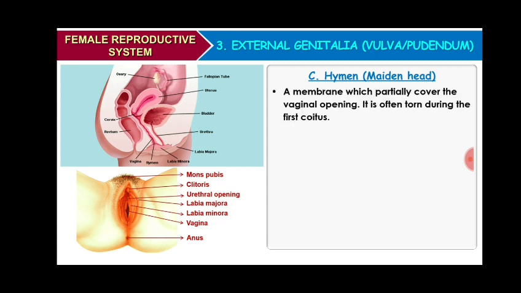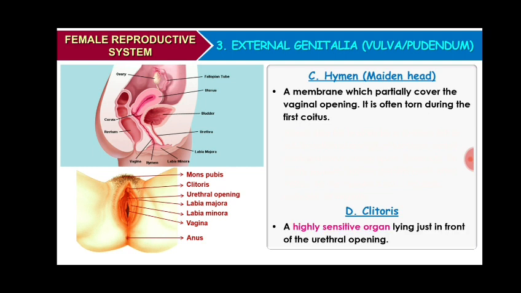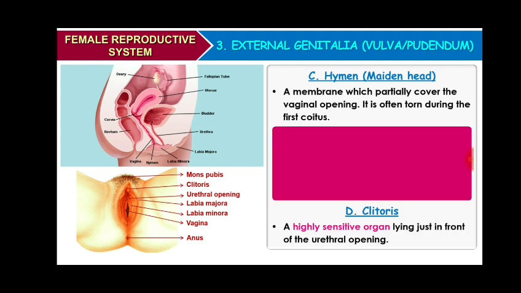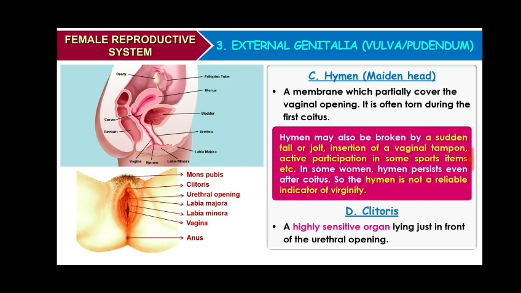Hymen is called maidenhead. It is a membrane that partially covers the opening of the vagina. It is often torn during the first coitus. It can also be broken by active participation in some sports like horseback riding, cycling, etc. Sometimes a sudden fall or jolts, insertion of a vaginal tampon, etc. In some women, the hymen can persist even after coitus.